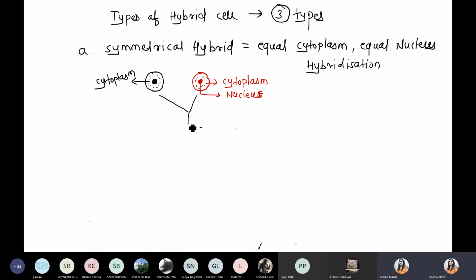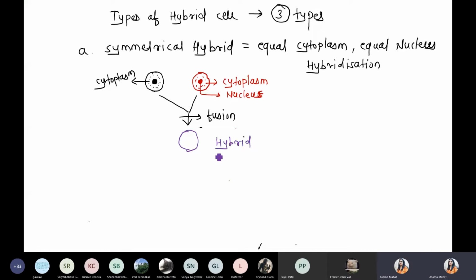Now we are performing the fusion technique. Use a chemical, that is polyethylene glycol, or you can use an electric current. Finally we produce one cell. For example, this is the hybrid cell. So hybrid means what?